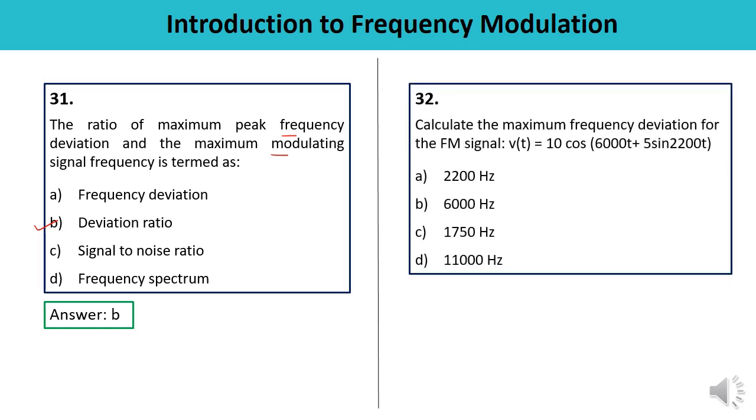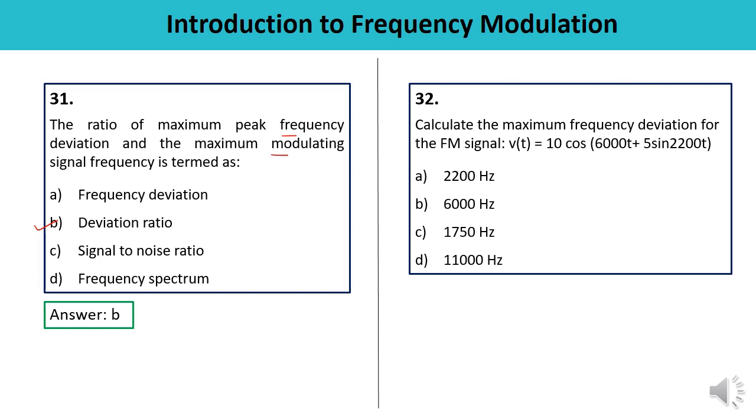Question number 32 is, calculate the maximum frequency deviation for the FM signal. The FM signal is being given, which is v(t) equal to 10 cos 6000t plus 5 sin 2200t. Here you have to calculate the maximum frequency deviation, right? So first calculate what is fm.